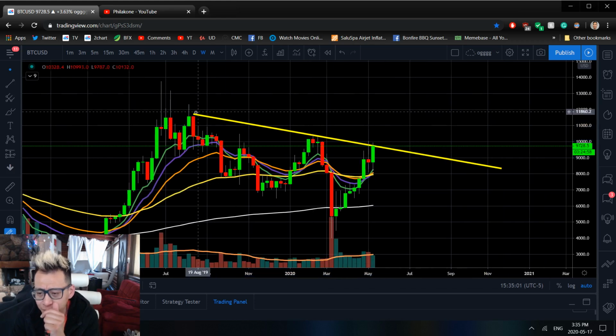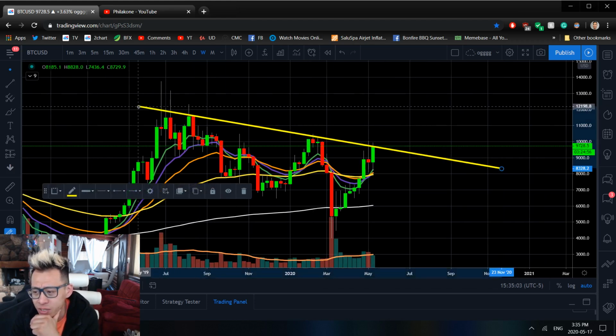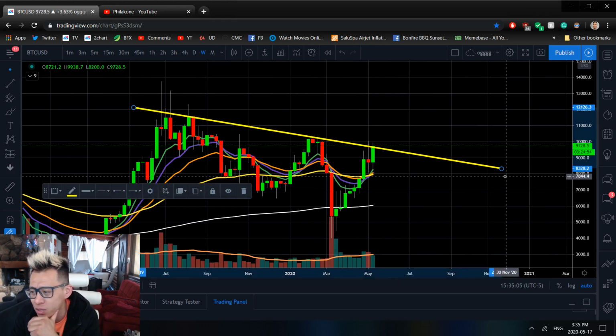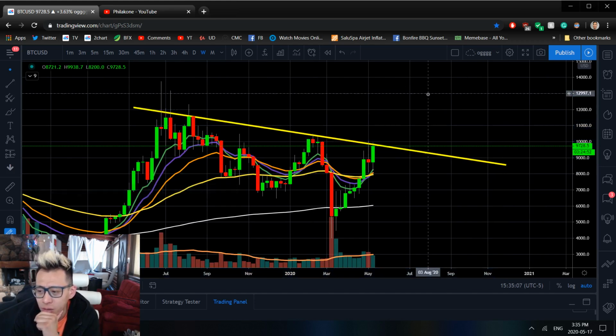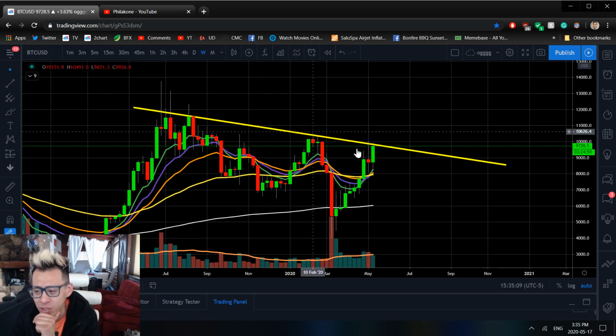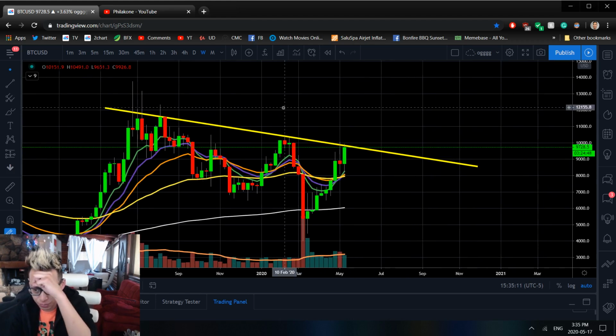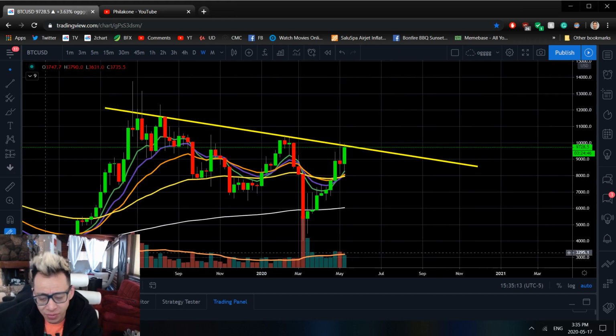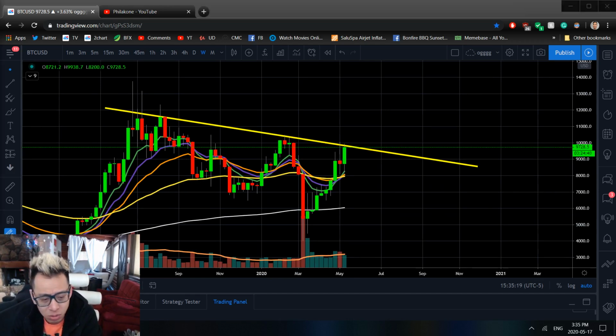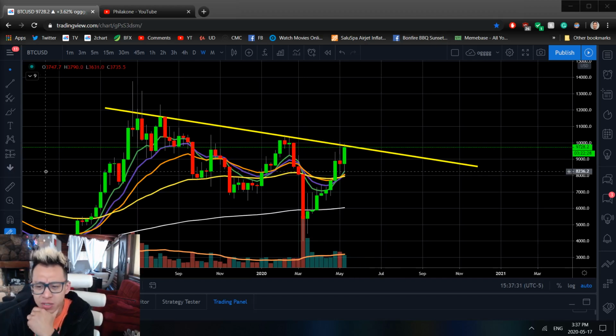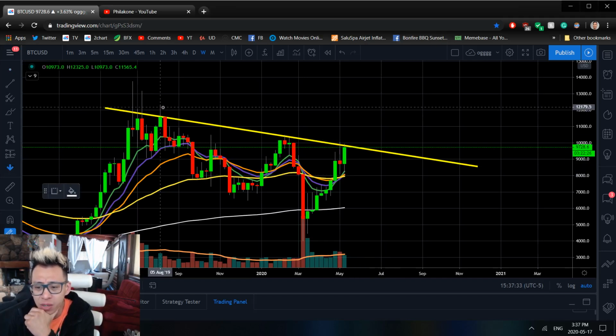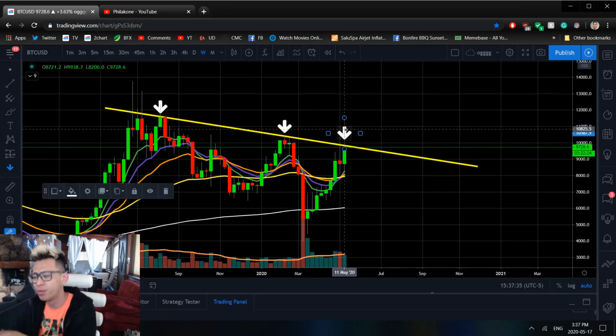Something like that. Got to acknowledge this resistance that's been carved out already for us. And it seems like we're actually hitting a plateau right now already. Even though we're hovering above the 55 VMA, I still believe that we could see tons of signs of bearish behavior soon. We tried to break a few times already, right? We're talking about here, there, and there. And this attempt just doesn't look like it's going to be going anywhere.